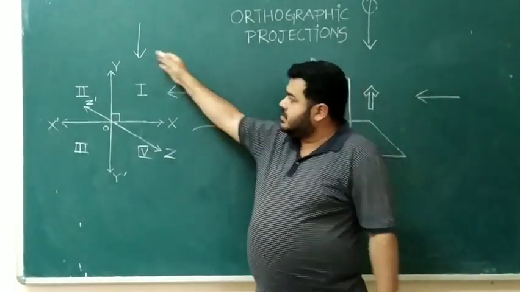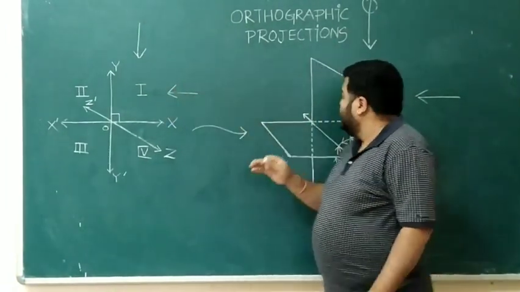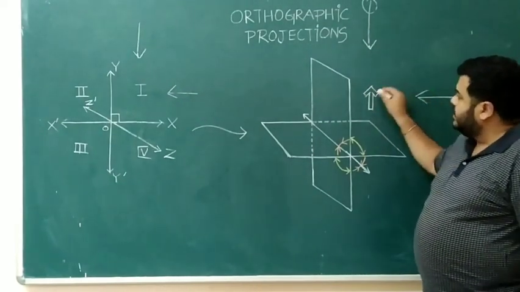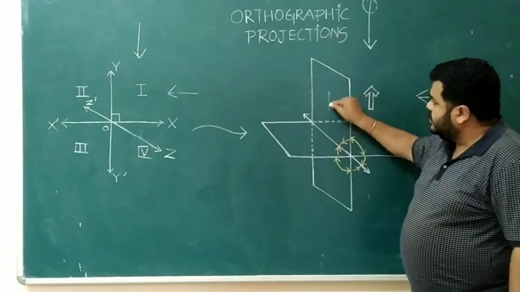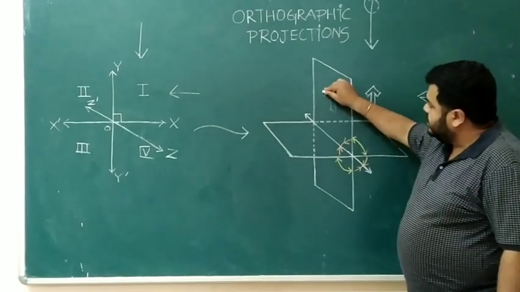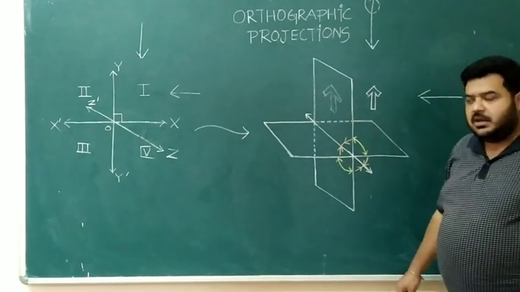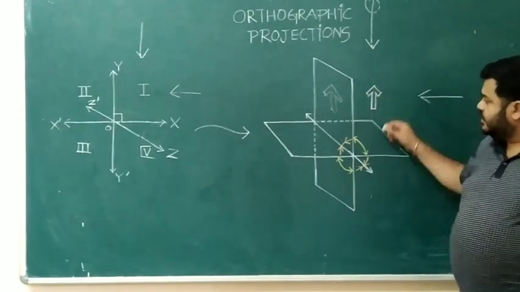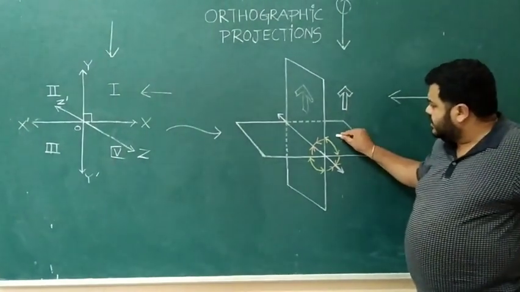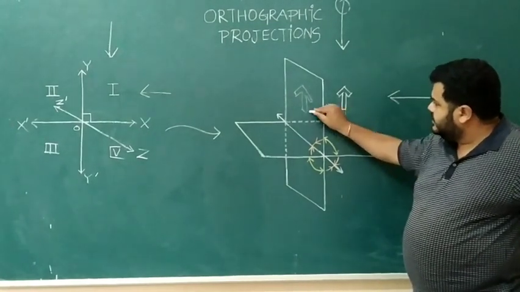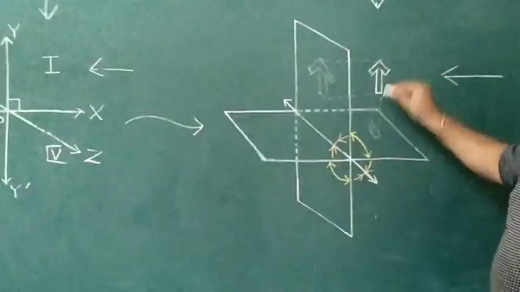All the images we see here. Okay? Now the object is located here. We are looking from the top and from here. When we look from here, the object gets formed in this plane somewhere here. And from the top, we may see the object getting formed here, like this.